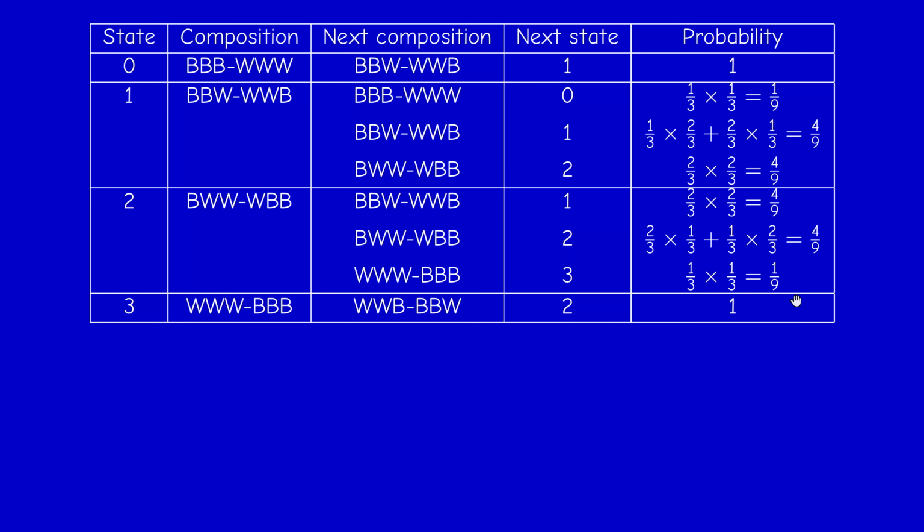And finally, from state 3, we necessarily have to move to state 2 because we exchange one white with one black. So it's, if you like, 3/3 times 3/3. So it's 1. And that's it.